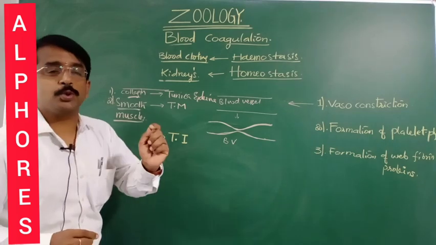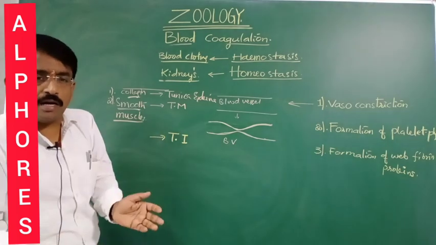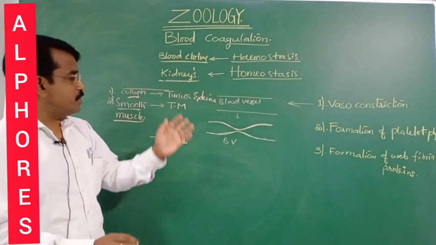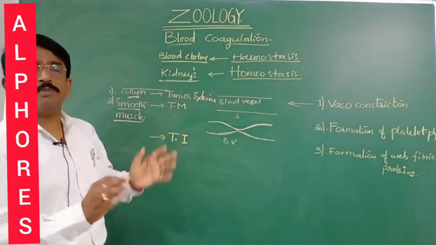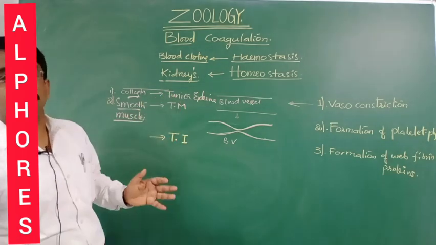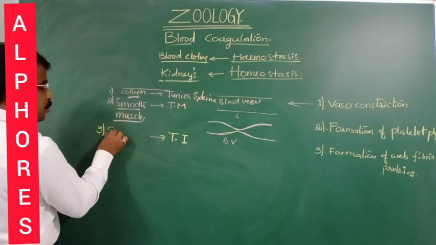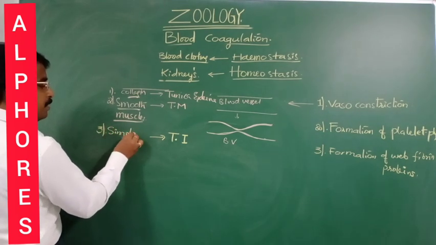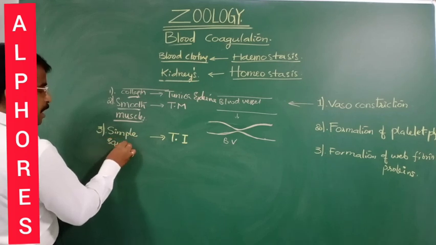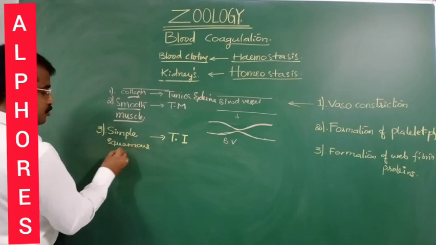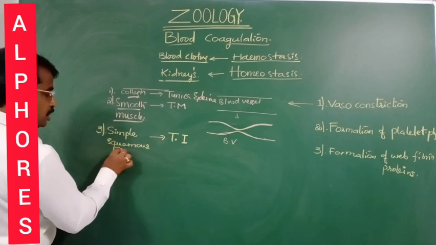TI refers to tunica interna, inner. Middle, tunica media, middle layer; tunica externa, outer layer. Tunica interna is made up of simple squamous epithelium, and this simple squamous is named the endothelium.